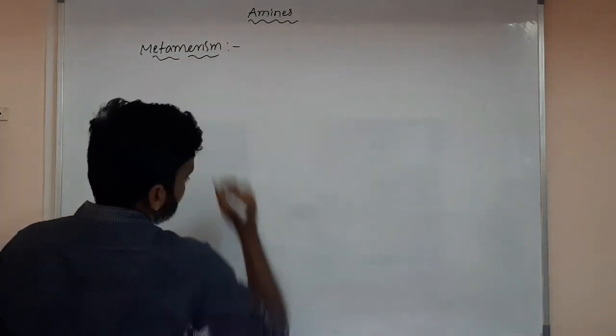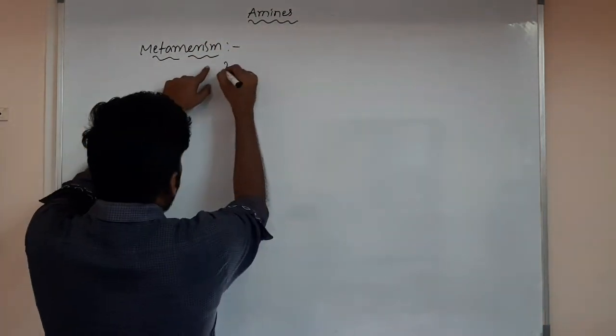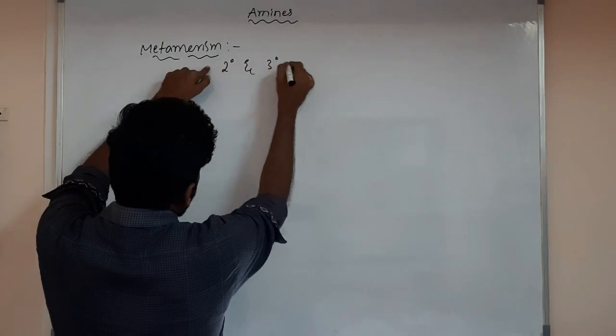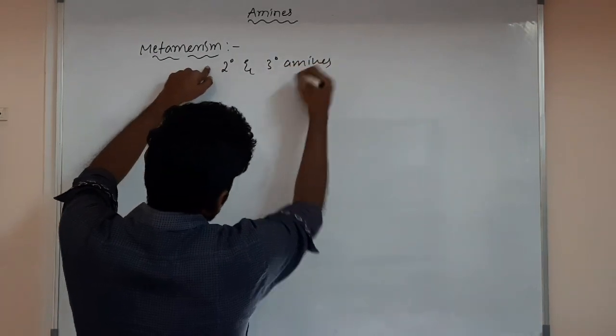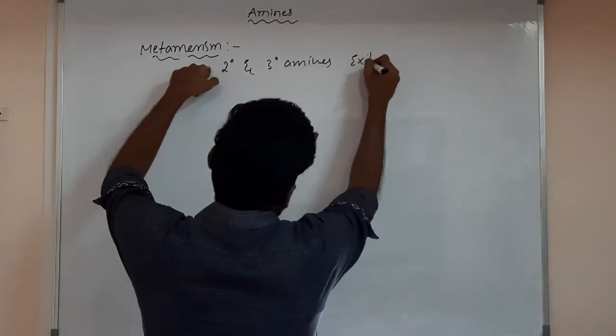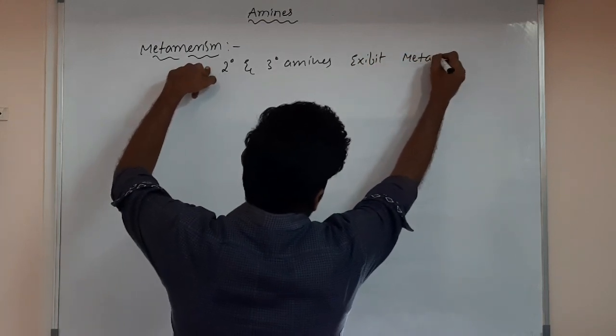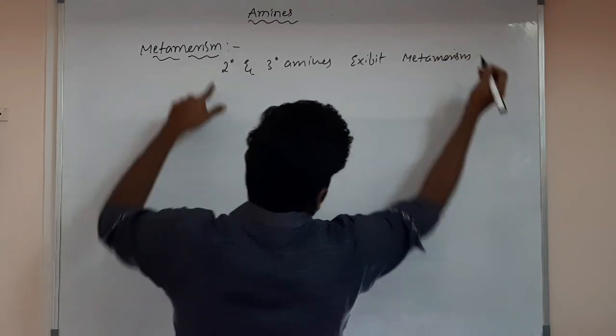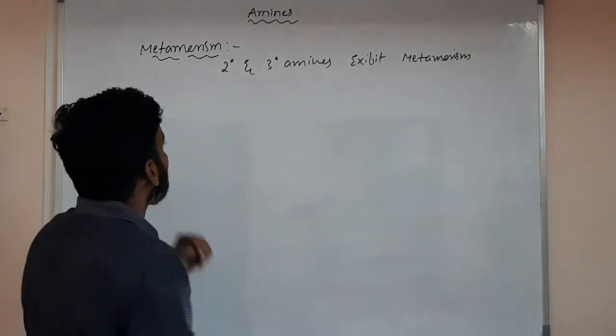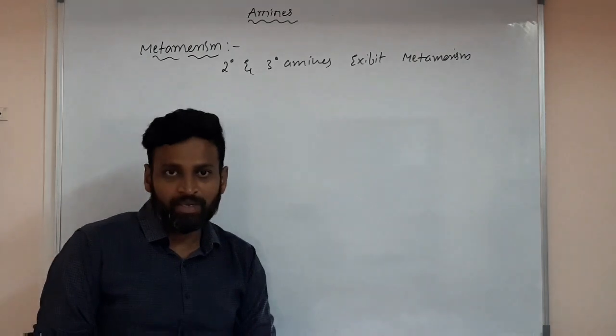So who exhibits metamerism? Secondary and tertiary amines. Metamerism is possible in secondary and tertiary amines.